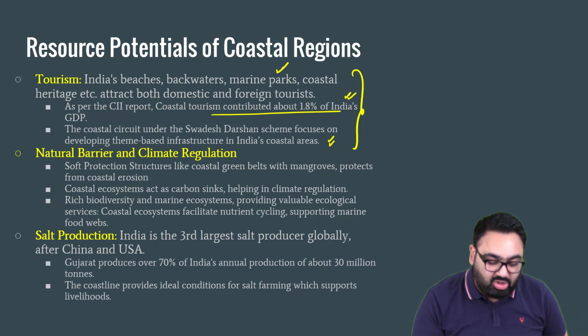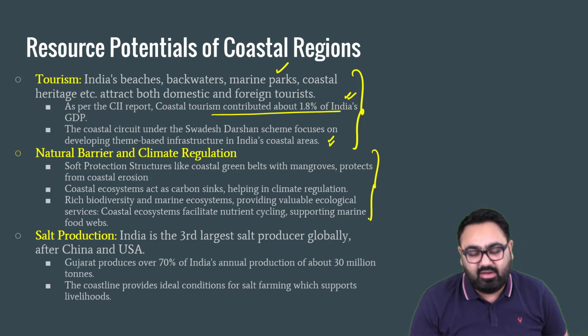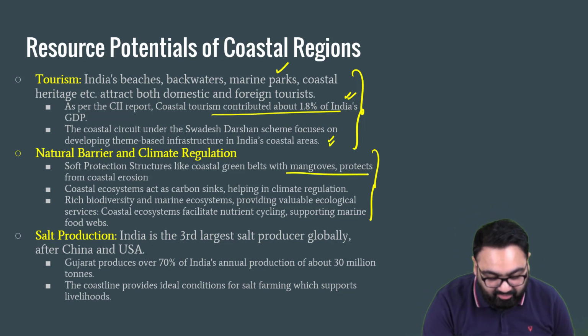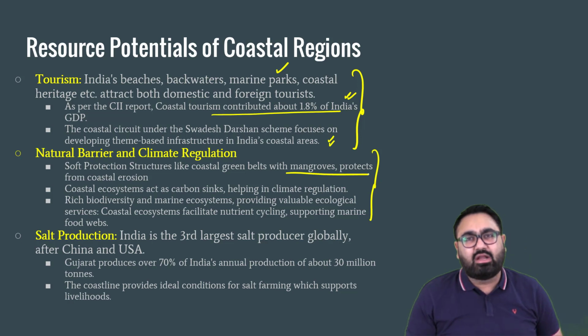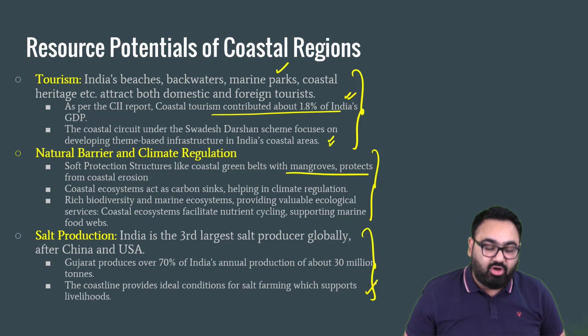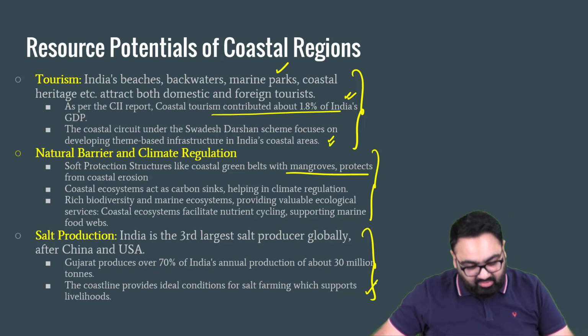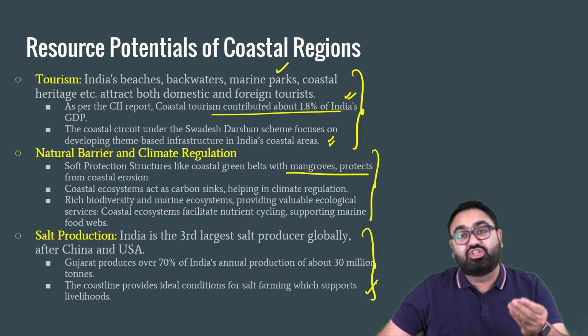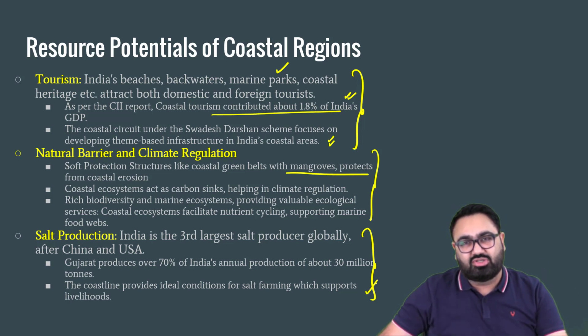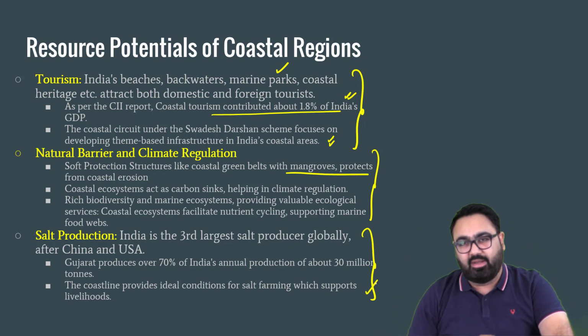The coastline also helps in being a natural barrier. For example, the mangrove forests protect against coastal erosion, and there is also salt production, for which you need a huge coastline. India is one of the largest producers of salt in the world. So these are the resource potentials because of India's long coastline. So this is the first part of the main body.